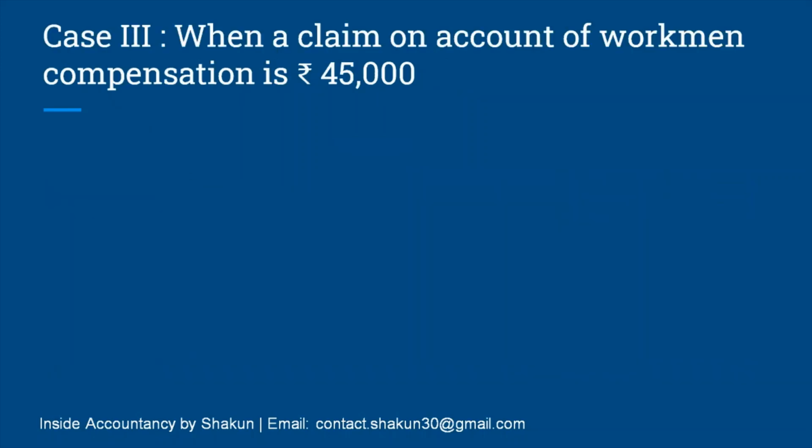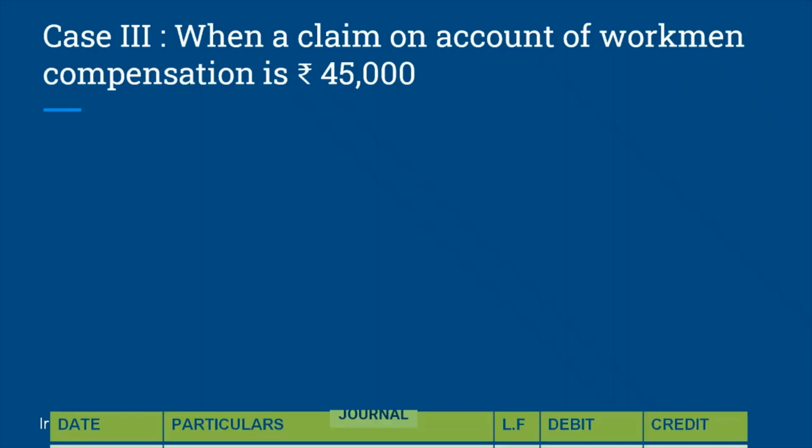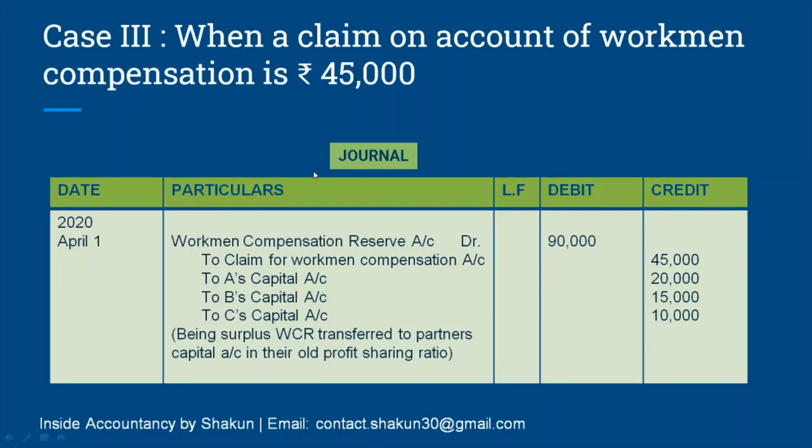Case 3, when claim on account of workmen compensation is 45,000. That means there is a liability of 45,000 which has to be paid to the workmen. In this case, what will be the journal entry? The workmen compensation reserve was 90,000 and the claim is lesser than the amount of reserve. So the reserve is written off by debiting it. The claim is a liability, so we have credited 45,000 since this is a new liability that has been created. The remaining 45,000 is distributed between the partners A, B and C in their